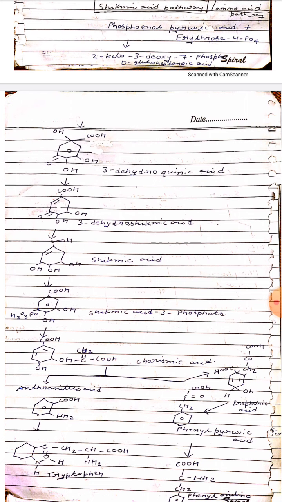Prephenic acid is converted into phenylpyruvic acid after the reaction. After the reaction of phenylpyruvic acid, it converts into phenylalanine, and phenylalanine